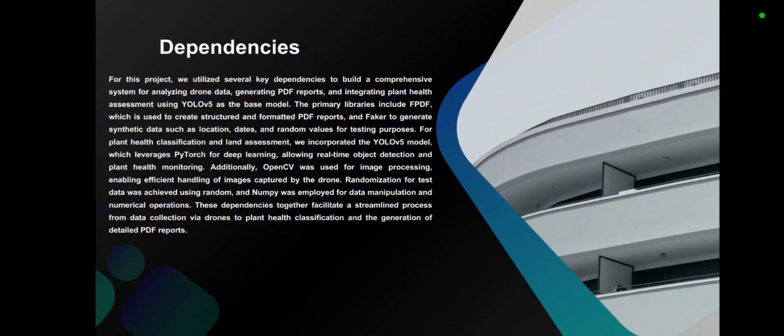Let's talk about the dependencies. For this project, we utilize several key dependencies to build a compensation system for analyzing drone data, generating PDF reports, and integrating plant health assessment using YOLOv5 as a base model and backbone architecture. The primary library we use is FPDF, which is used to create structured and formatted PDF reports, and Faker to generate synthetic data such as location data and recommended values for testing purposes. For plant health classification and land assessment, we incorporated the YOLOv5 model, which leverages PyTorch for machine learning, allowing real-time object detection and plant health monitoring.